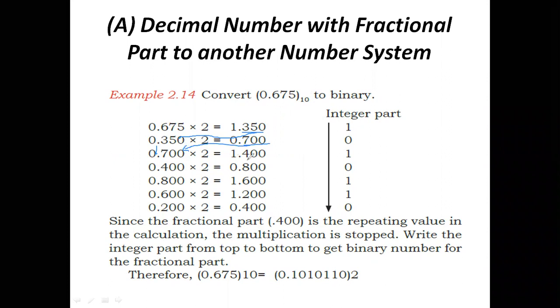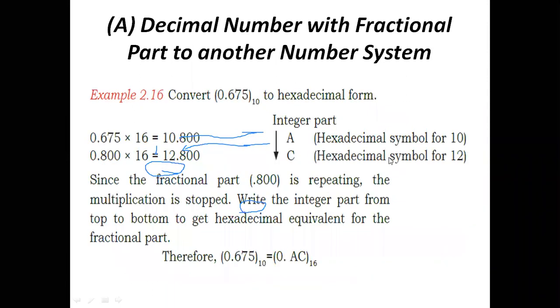Like this we keep noting the values, but here some value gets repeated. Here we get 400, and 400 was already multiplied, so we are going to stop. If we get all zeros we can stop, or if any repetitive value appears we also stop. And in this manner we convert fractional numbers into binary number format.